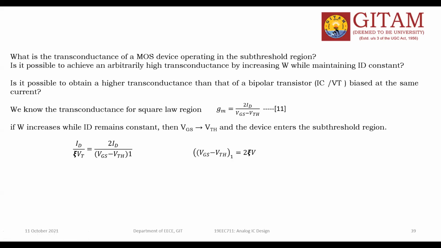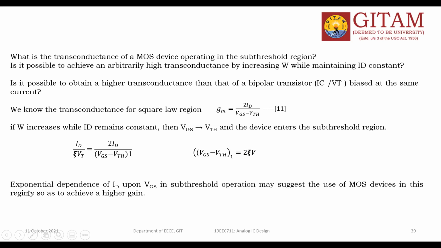So yeah, if you do the cross multiplication, what happens? This ID cancels. Okay, then this is equal to VGS minus VTH1 is equal to what? 2 times the thermal voltage VT. The exponential dependence of ID upon VGS in subthreshold operation may suggest the use of MOS devices in this region so as to achieve higher gain. That is one more benefit.